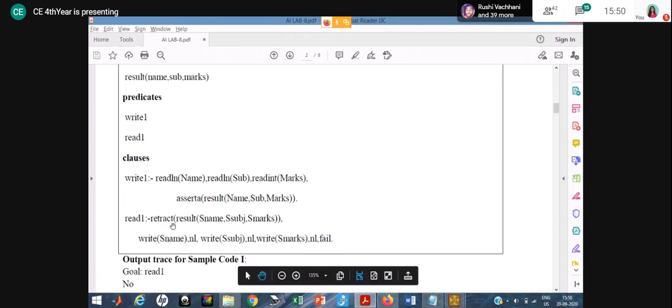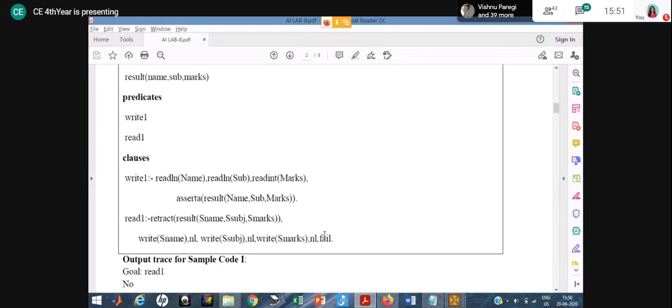Thereafter, the other one is read one. In read one, I am using retract, which means I am retracting the data from the database. After retracting it, you just have to display it, so you write the name and it will display. And why are we writing fail here? Suppose in my database five data are there.